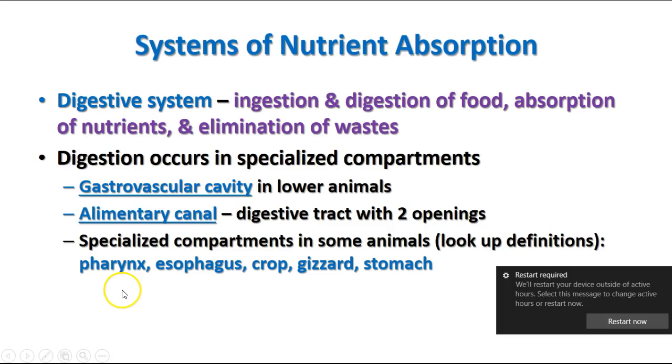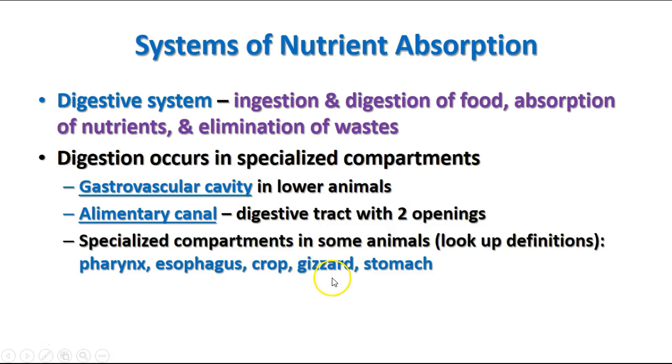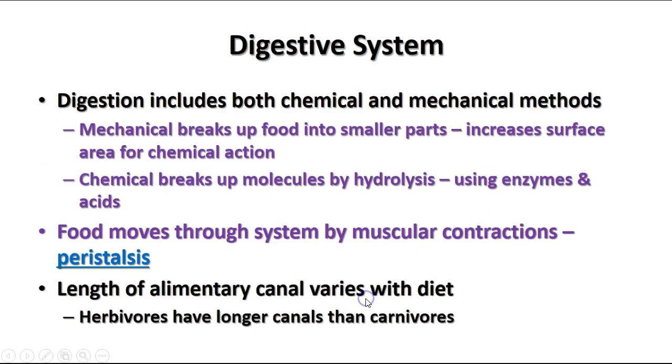The pharynx, of course, is the throat region. The esophagus is the tube between the throat and the stomach. And the crop and the gizzard are organs that some animals have to both temporarily store food and then to grind up food that they can't chew. The gizzard is present largely in animals that don't have teeth, and so it's just an additional way to grind up parts of their food that can be hard before it enters the stomach for the main chemical digestion.